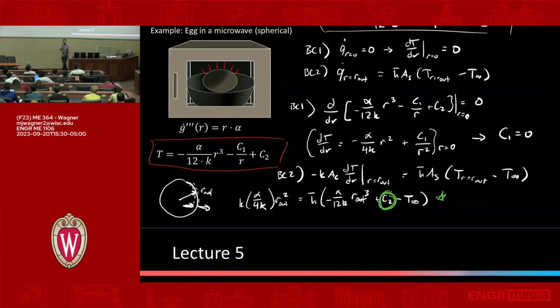Other questions on this? When would the areas not cancel? When you're looking at a boundary condition in, say, spherical or cylindrical coordinates, the conduction area at that boundary is always going to be equal to the convection or radiation area because it's at the boundary. It's infinitely thin. So in the boundary condition, they should always cancel. It's just when you're deriving the expression for temperature that they're not equal.